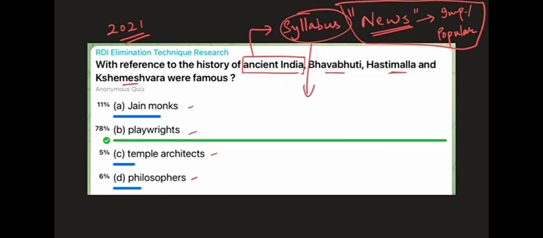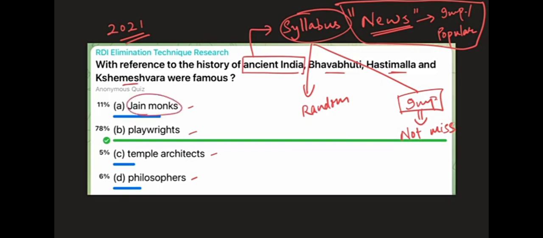And random things from your syllabus have been asked. Random things. Now, if important things were asked, or if these were important, would you miss? No, you will not miss. That means whatever out of these four categories are important, you will not miss them. And three names are given. It's very difficult to miss three names, right? Maybe one you will miss, maybe two you will miss, but three names are given. And if you have never heard of any of these three names, that means it is not important.